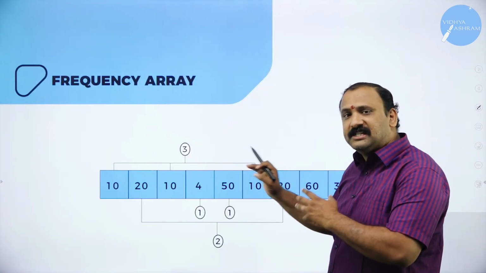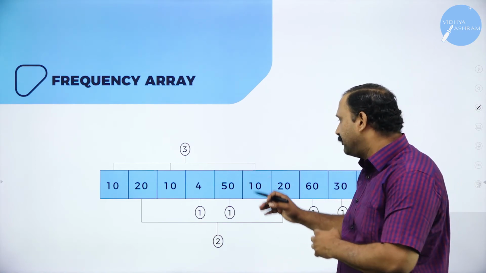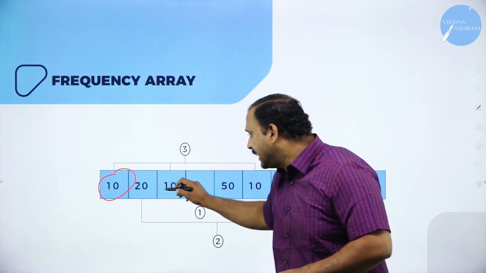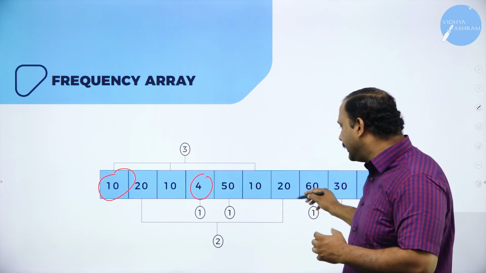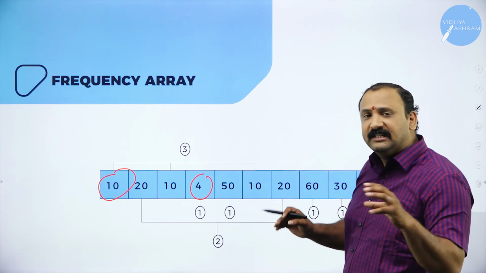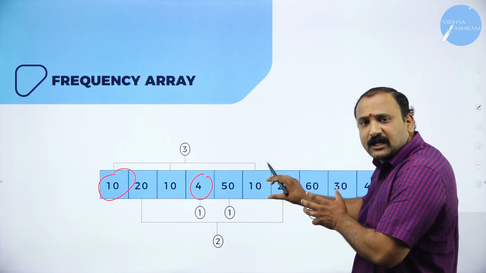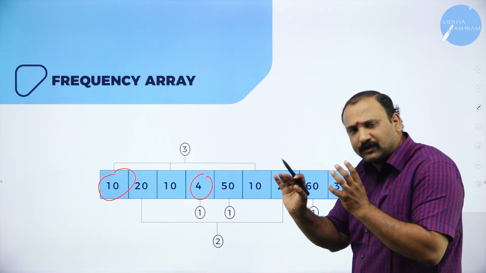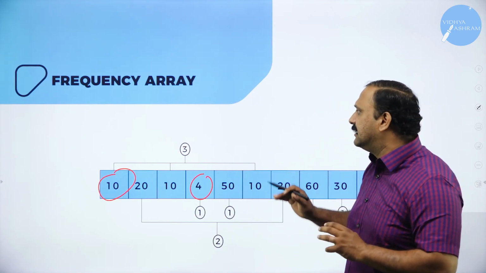Now the frequency array is also a very important thing that you need to understand. If you look into the frequency array, there are factors in what way you have put the array: 10, 20, again a 10, then you start seeing a 4, 50, 10. Now you would start seeing that this is being arranged in a particular sequence altogether. When you look into the table itself, you will be able to see that there is some flow, some sequence, some manner in which it goes. So the array itself is an arrangement.